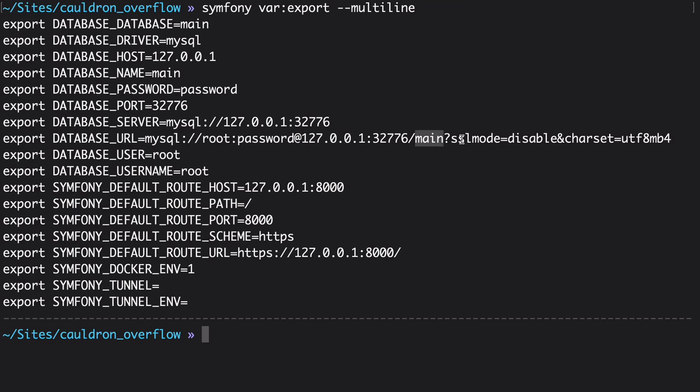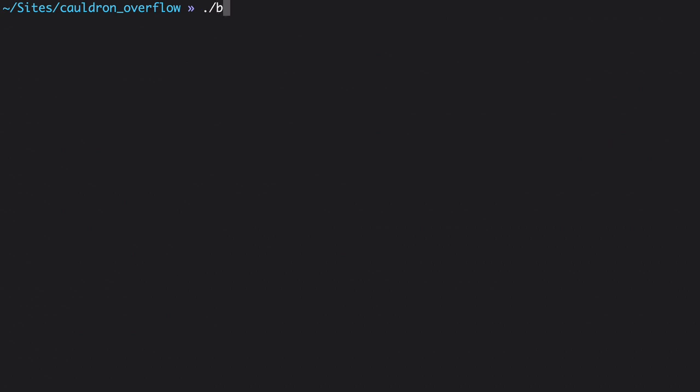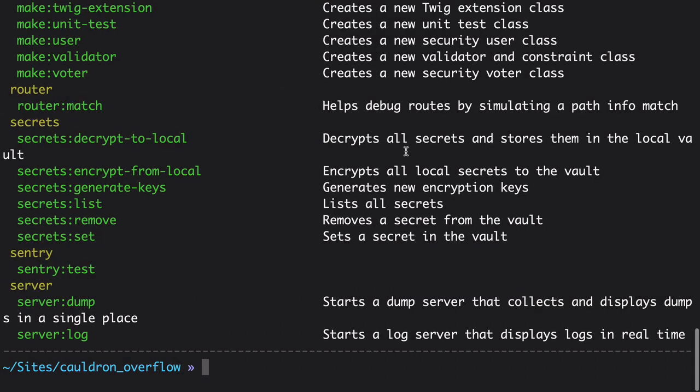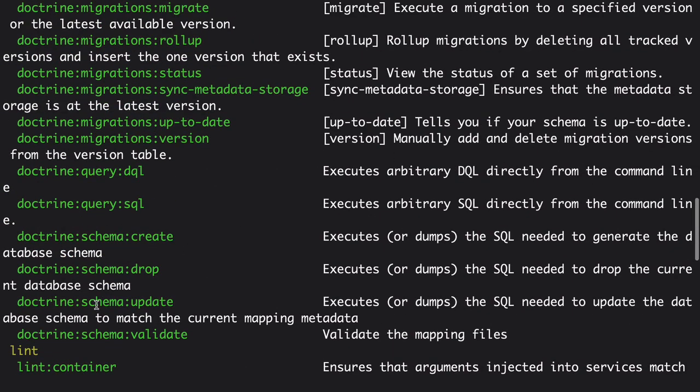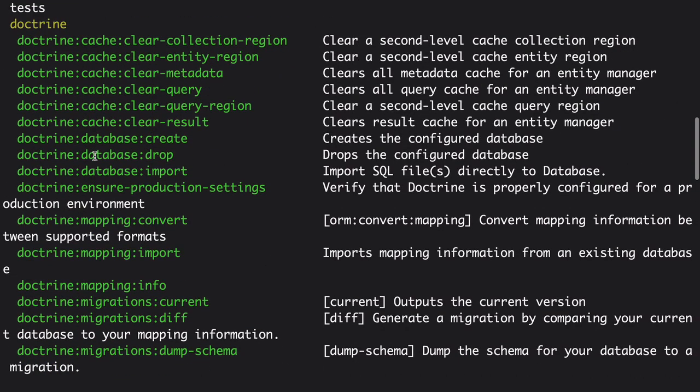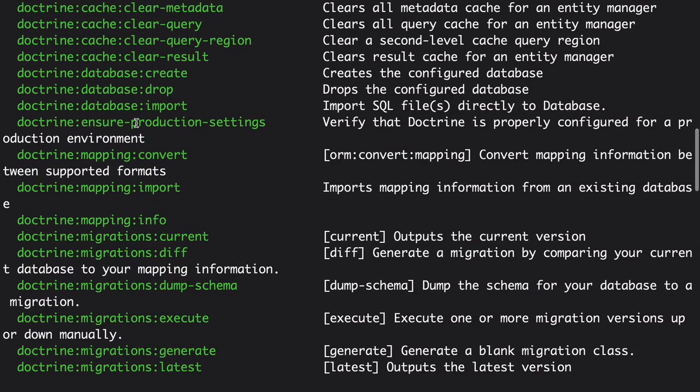No problem. When we installed Doctrine, it added a bunch of new bin/console commands to our app. Run php bin/console and scroll up to find a huge list that start with doctrine:. The vast majority of these are not very important, and we'll talk about the ones that are. One of the handy ones is doctrine:database:create, which reads the database config and creates the database. So in our case, it should create a database called main.